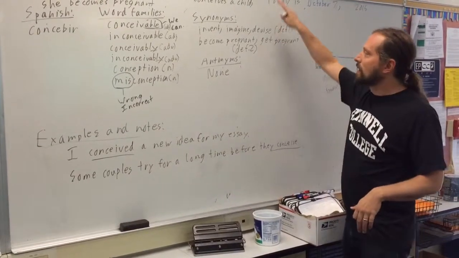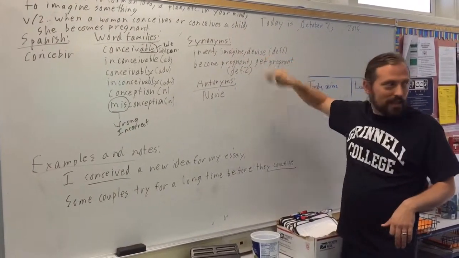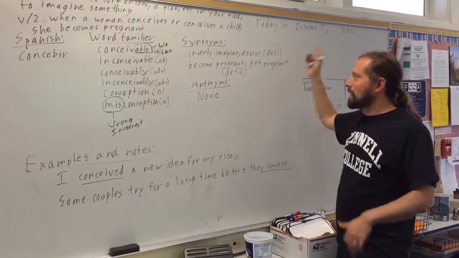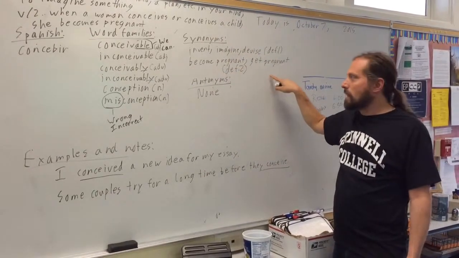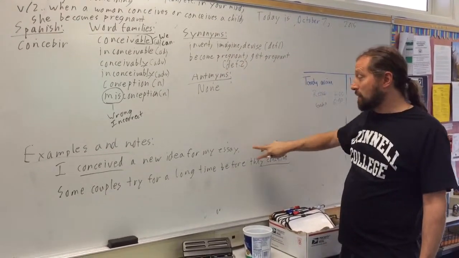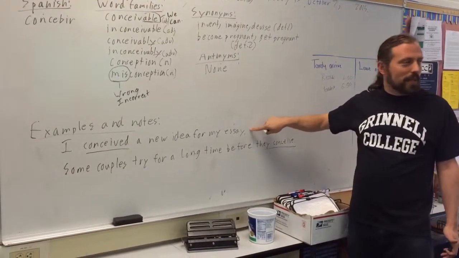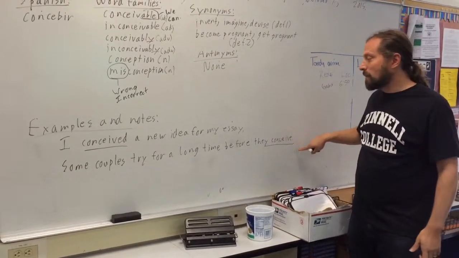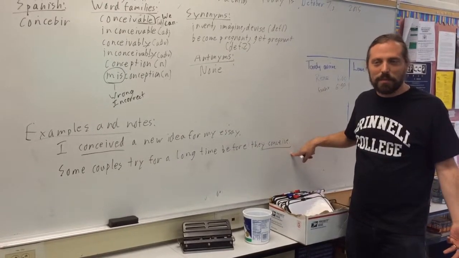Okay, synonyms. For number 1: invent, imagine, or devise. Those are ways to say creating new ideas. We could put create too, but we won't have too many synonyms. For the second one: become pregnant or get pregnant. No antonyms. And two sentences, one with each definition. I conceived a new idea for my essay. I thought of a new idea. Or the second meaning: some couples try for a long time before they conceive, before the woman becomes pregnant.